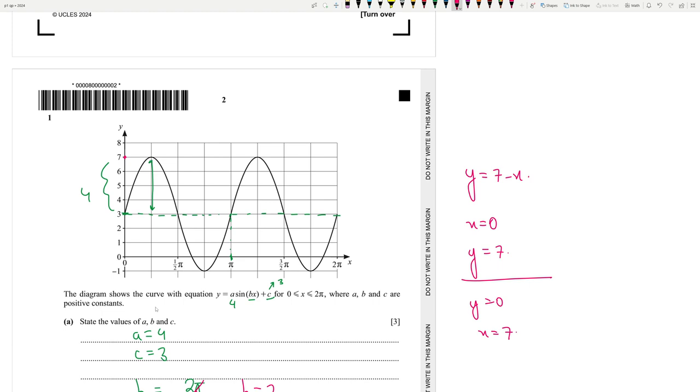Okay. So where does 7 lie on this? We know that 2 pi is basically 6.28, right? So 7 should be somewhere over here, essentially. Because 3 pi by 2, how much is that? That's 4.71. This is 4.71. Okay. So this is 5.5.